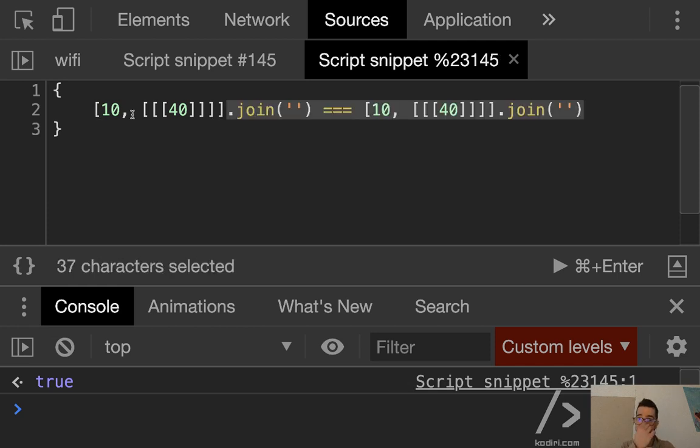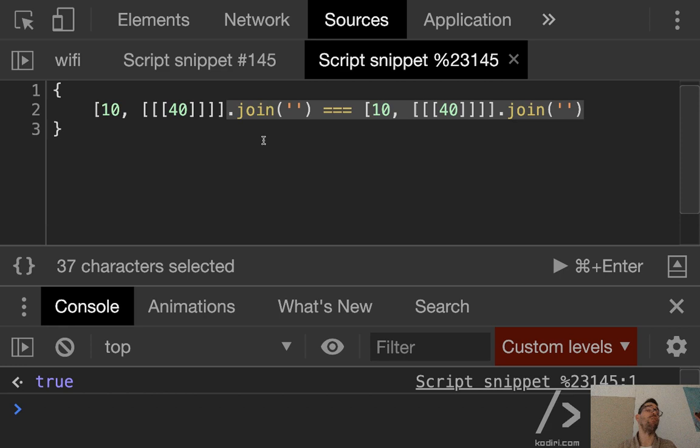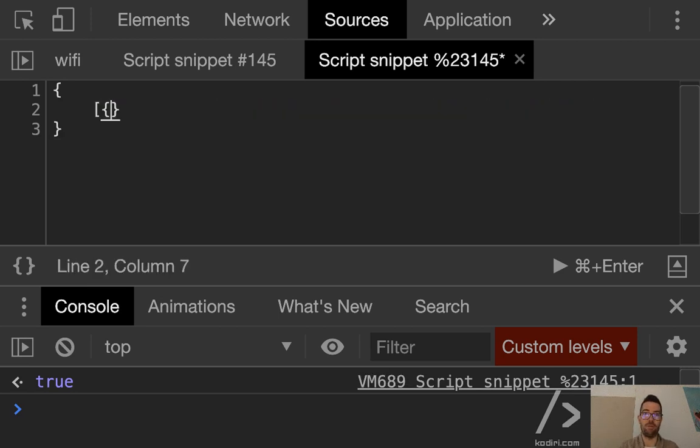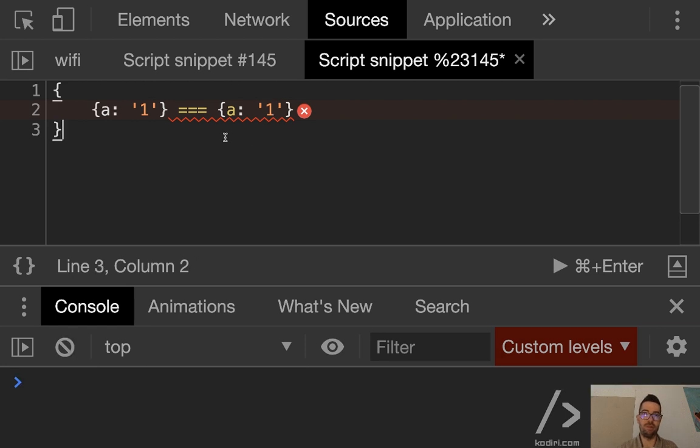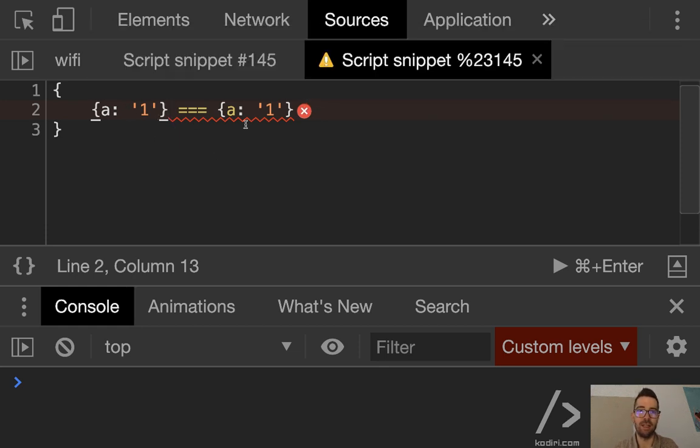However, I'm not sure about join, but with JSON.stringify, which is simple yet effective, same as join, the problem with join is it works when talking about arrays. But what happens if you got 2 objects? So, for instance, true or false? Did something wrong? What's wrong here? Unexpected token. That's a bit weird.